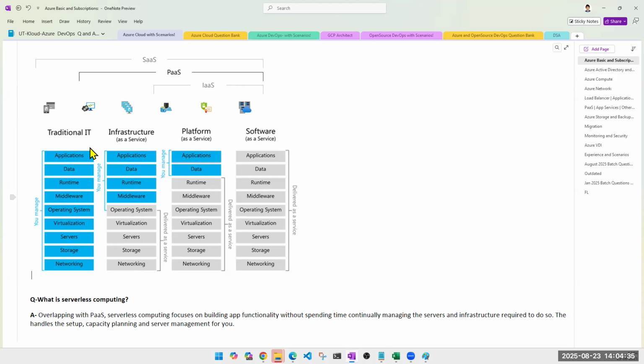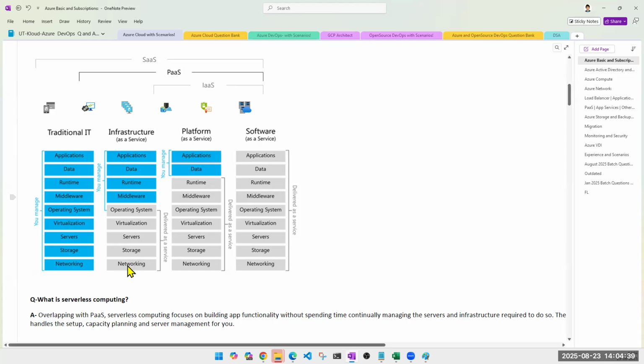That's your traditional way. Infrastructure, you go and you buy a pizza base, right? You buy a pizza base, you go and buy toppings, you go and buy some sauces, etc. And at home you just come and cook. So you're using your gas, you're using maybe your oven, you're cooking it. That's your infrastructure as a service.